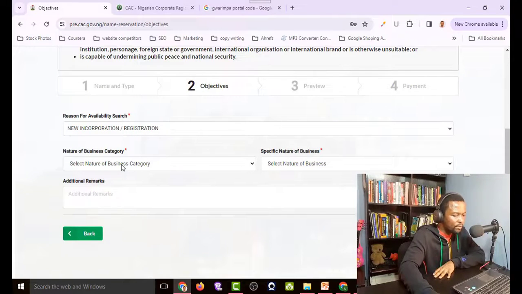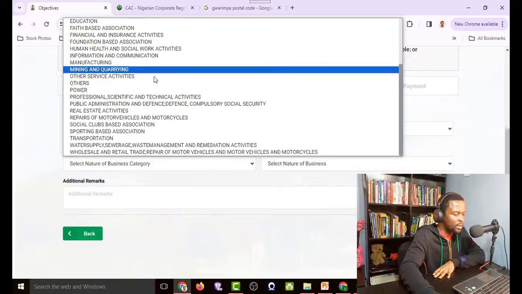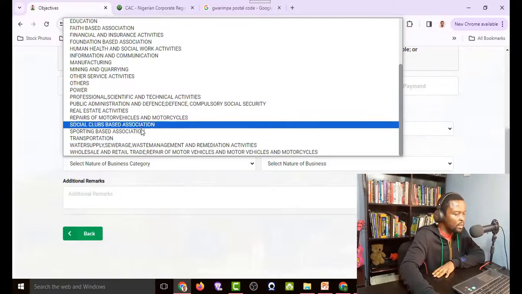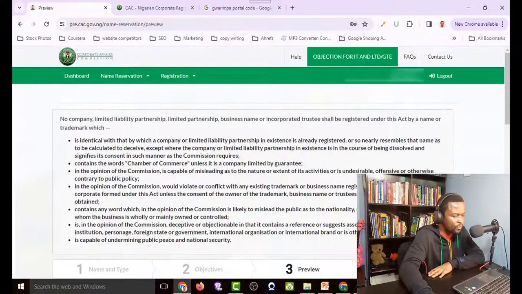Now the next one is the category. Go ahead and search for the category that your business is going to fit into. Here I've chosen my own, wholesale and retail, and then I move on to specific nature of business. I'll come here and select, and when I'm done with that, if you are satisfied with what you've chosen, just go ahead and click save and continue.